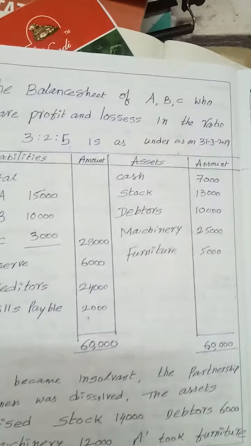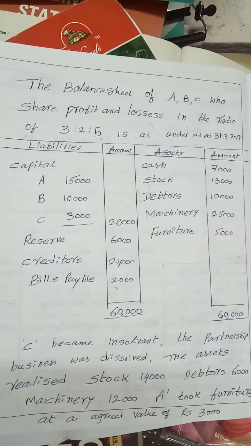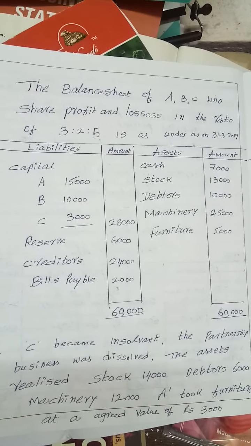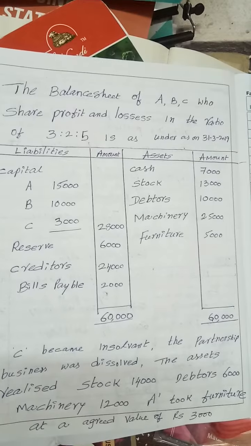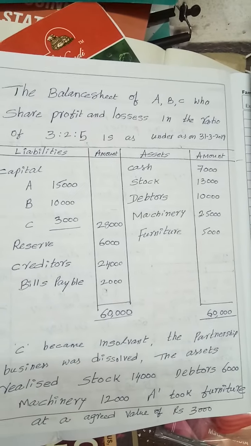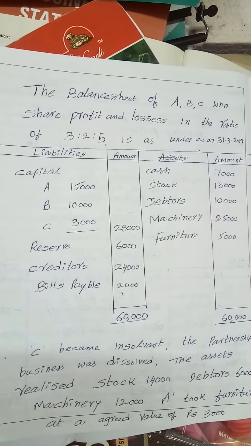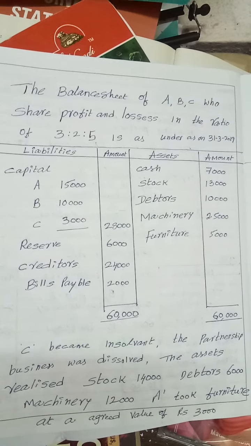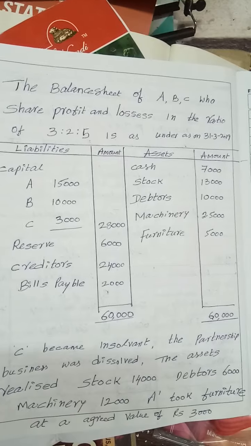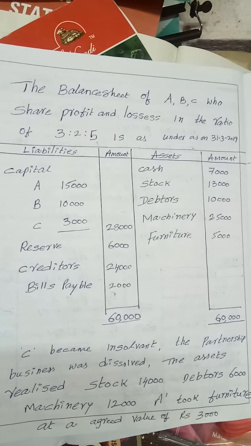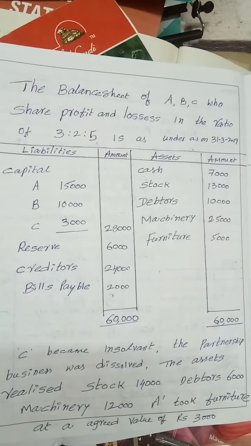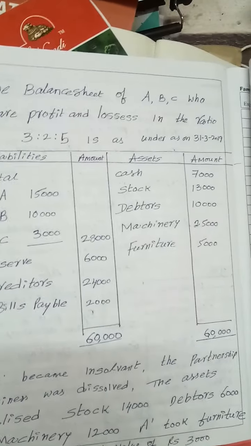My dear students, when a partner becomes insolvent, we have to prepare a realization account. There is a trading loss that should be distributed between all the partners. Hope you are copying the question. Who became insolvent?